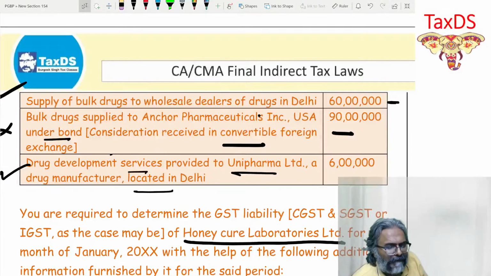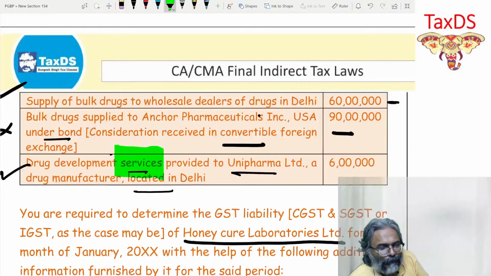Drug development services provided to, now this is a service, students, provided to Unipharma Limited, a drug manufacturer located in Delhi. So it is still Delhi. Therefore, it is intrastate, CGST and SGST.